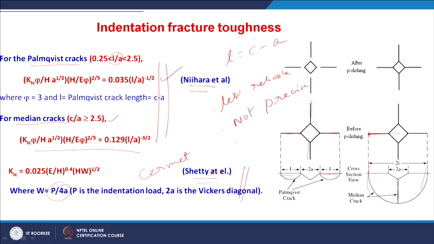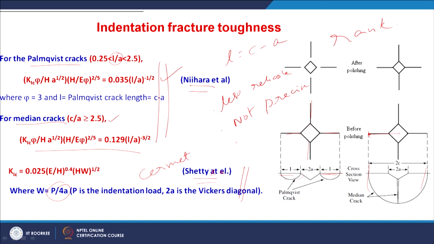But it is still used, as I told, because of the simplicity in the procedure. There is no preparation of the material, only the surface has to be flat, right, and then the indentation is done. After the indentation, the impression is measured for its diagonal, and the lengths of the cracks from the corners of this indentation impression are measured to determine the fracture toughness.